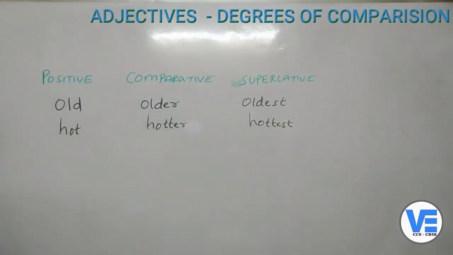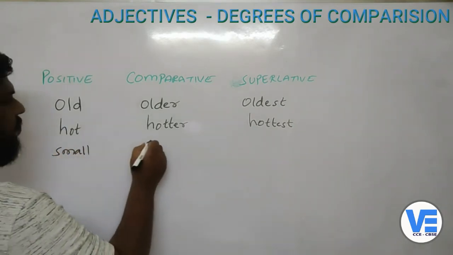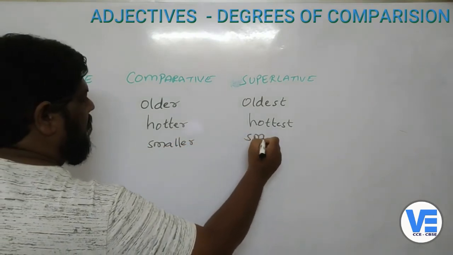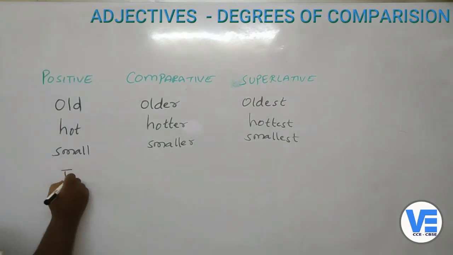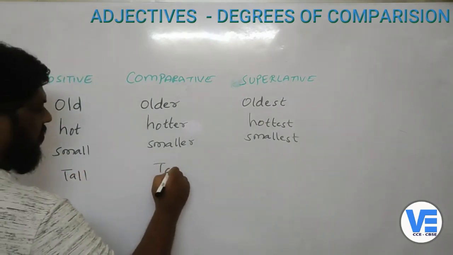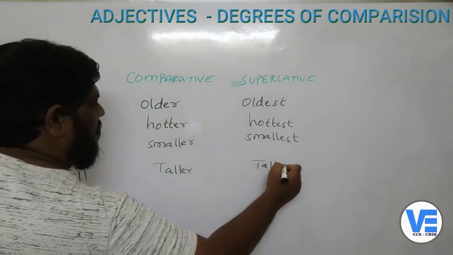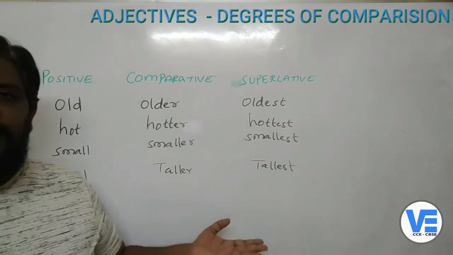Then small, smaller, smallest. Tall, taller, tallest. So like this, you can keep on writing several adjectives.